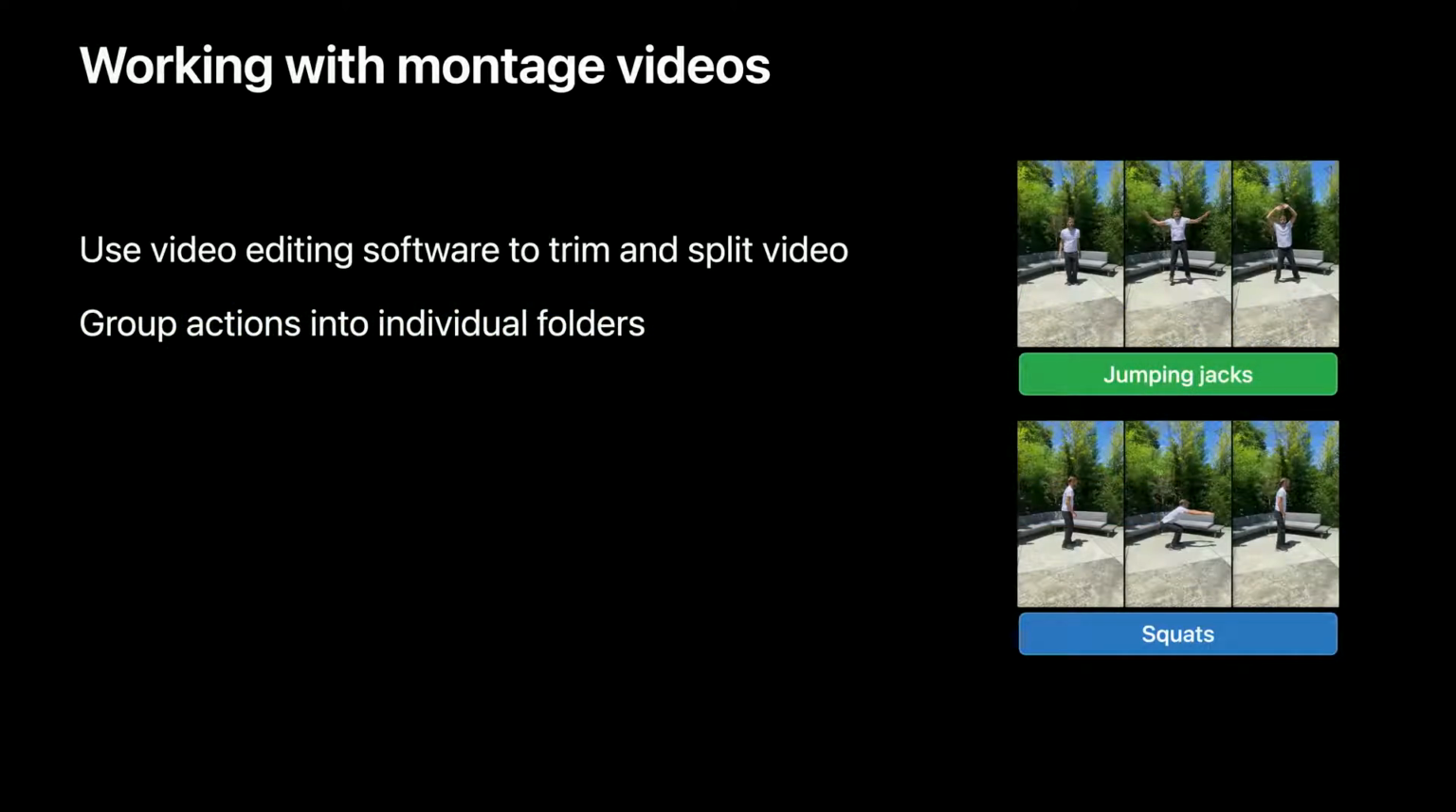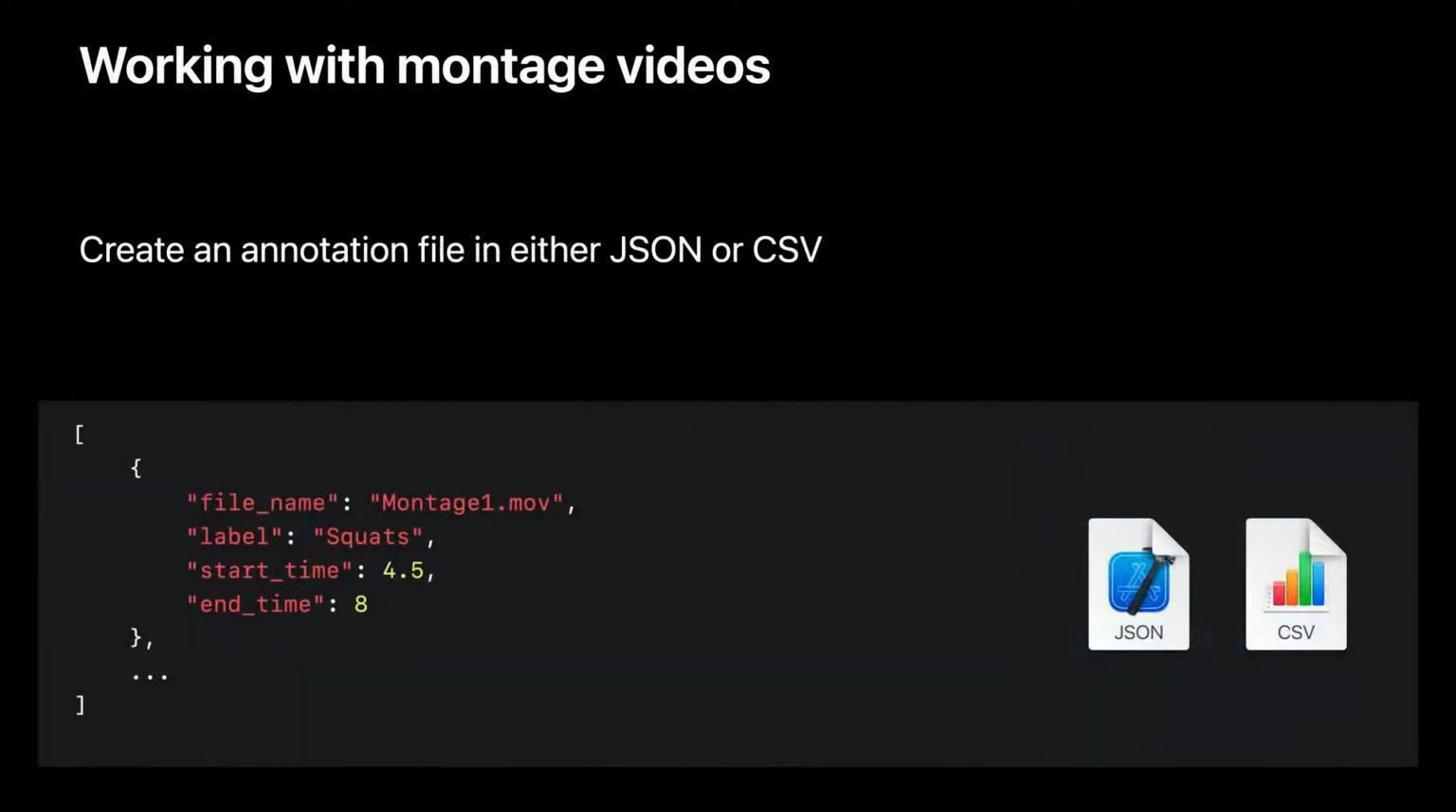We have two options here. We can use video editing software to trim or split videos into the actions we need, and then put them into folders like before. Or we can find the times in the video where the actions start and stop and record those in an annotation file in CSV or JSON format. Here's an example. You can find out more in the CreateML documentation on developer.apple.com. Let's set that aside, though, and keep going with the exercise videos we already prepared.